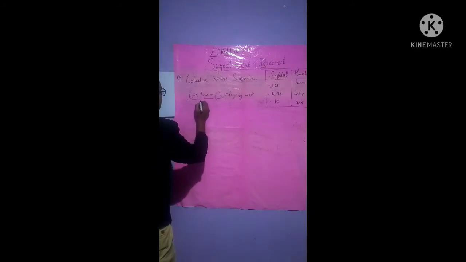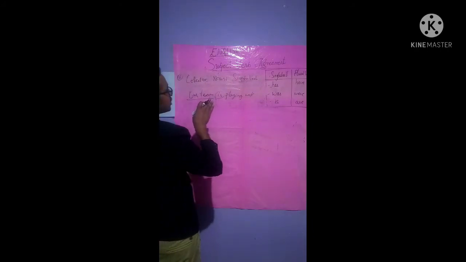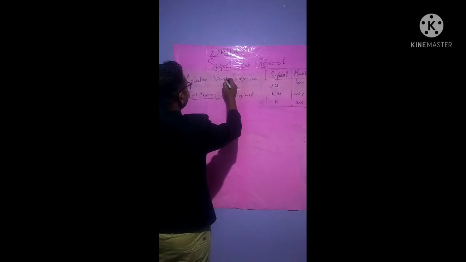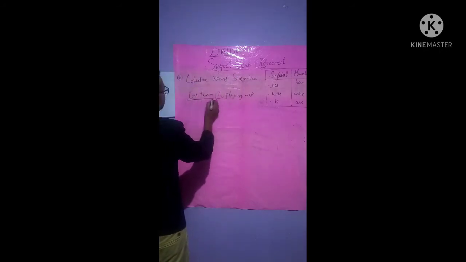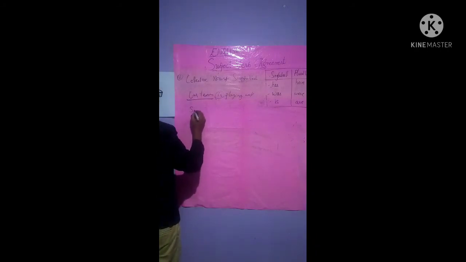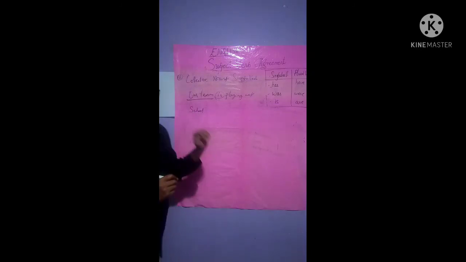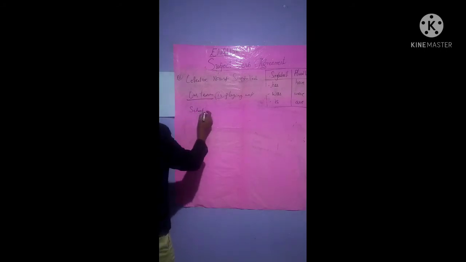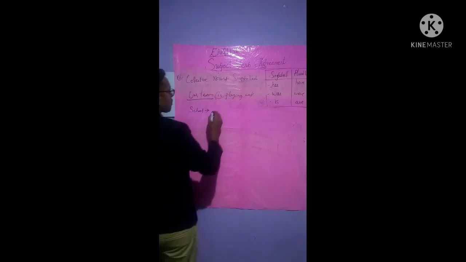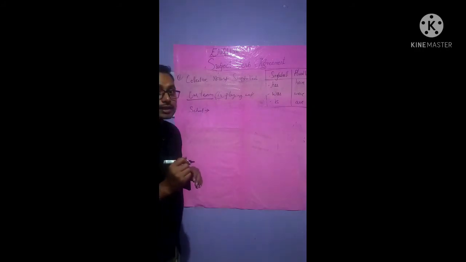Collective noun, our team. Team is a combination of members, isn't it? Collective noun is a combination. Our team, or we can write school, isn't it? In school there are students, teachers, isn't it? In another sentence, it's a group of whales or dolphins. You will find it out. All right. A group of bees is called dash.